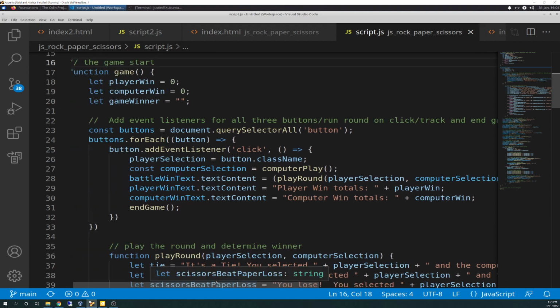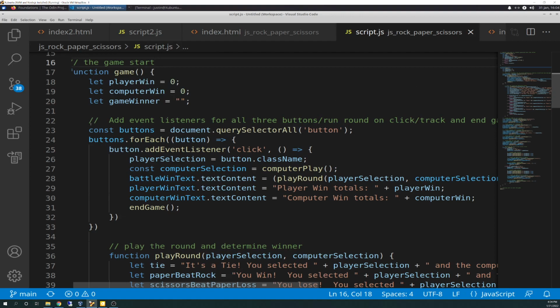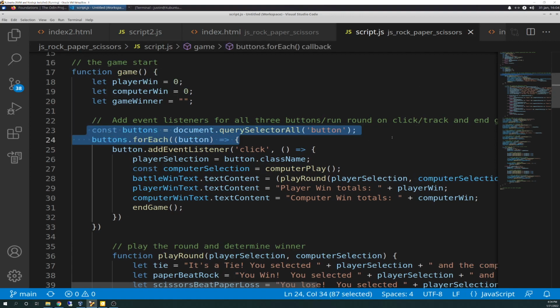So basically what this does is we create a constant. I'm going to try to highlight it so you guys can see what line I'm on. We have a constant variable called buttons that's going to equal document.querySelectorAll buttons. So that's going to query all 3 of the buttons that are in the HTML, and they're going to be sitting in the buttons variable.